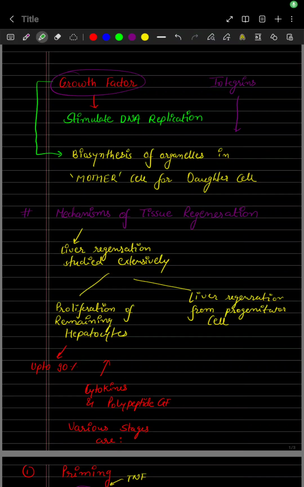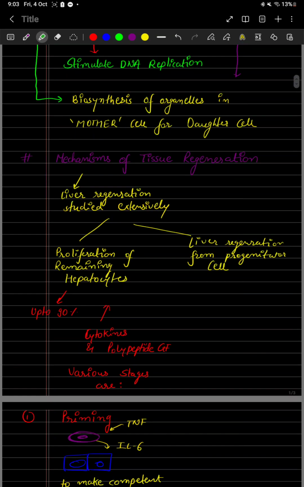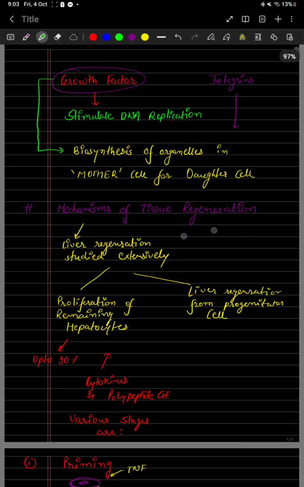So today we are going to discuss the mechanism of tissue regeneration, right? So how tissue regenerates after injury. Basically I'm covering the topic of inflammation and repair. In that we're going to discuss regeneration of the liver. First of all, why have we picked the liver? Because it is the most extensively studied organ in our body for regeneration, so we have a better idea how it regenerates, and it is easy to determine and easy to explain. Okay, so let's begin.